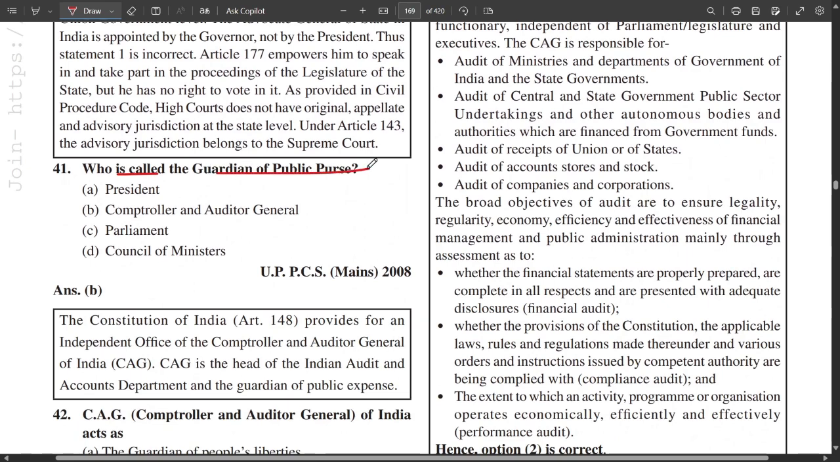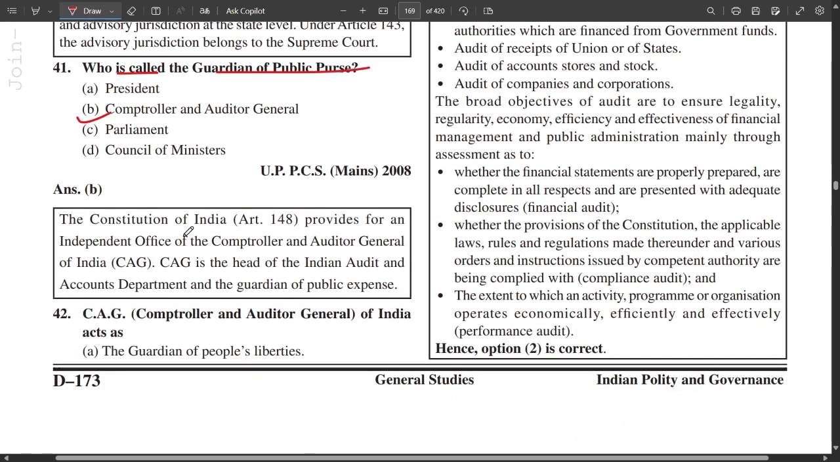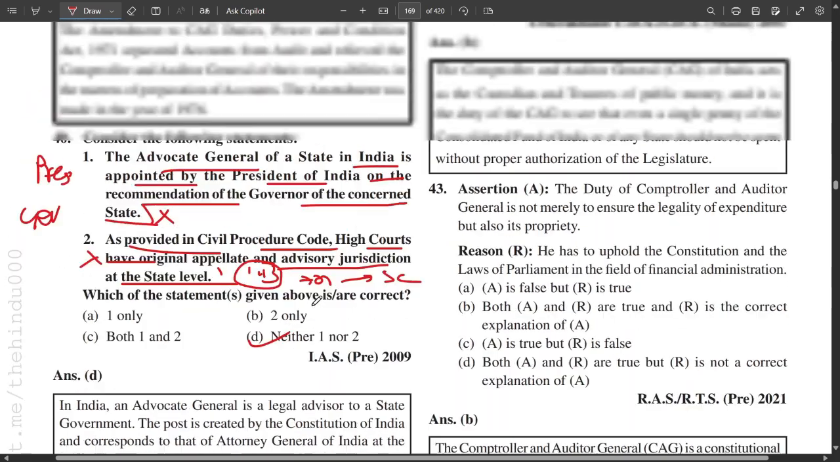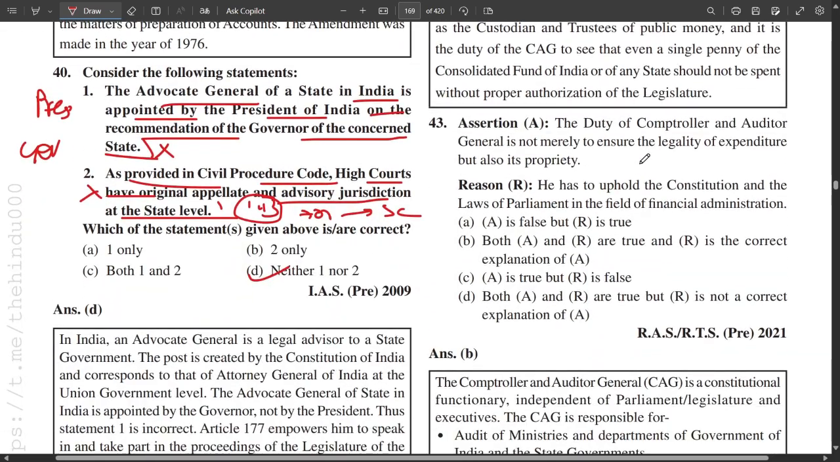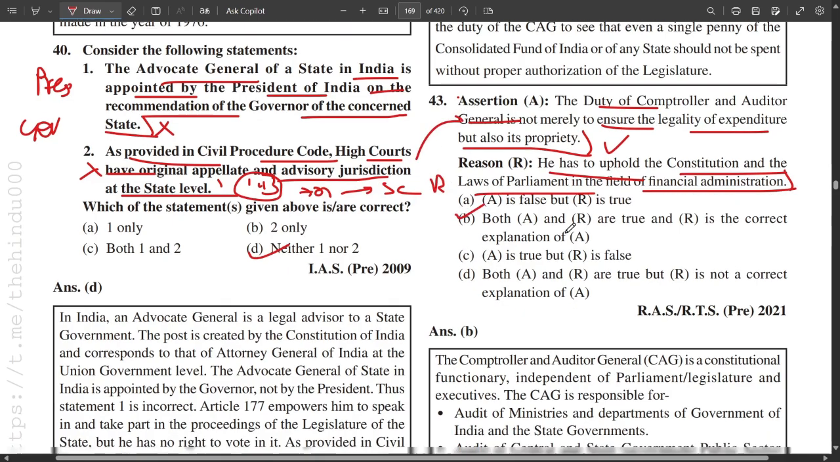Who is called the guardian of the public purse? That is the CAG. The CAG acts as the guardian of public finance. This is an assertion and reason question. The duty of the CAG is not merely to ensure the legality of expenditure, but also its propriety. Correct. He has to uphold the Constitution and laws of Parliament in the field of financial administration. Yes, correct. R is the correct reason for it. That is why B is the correct answer.